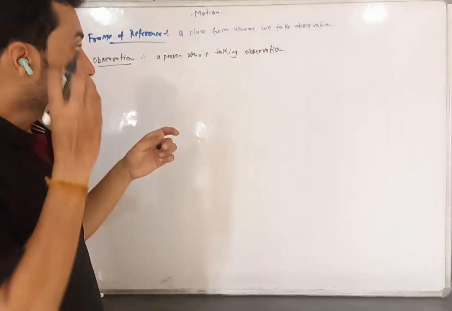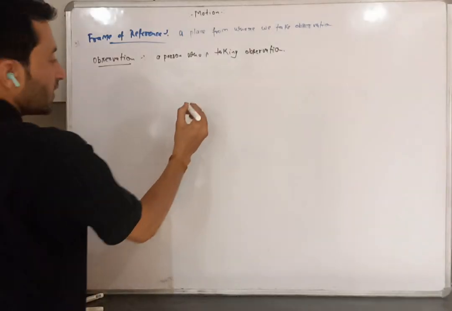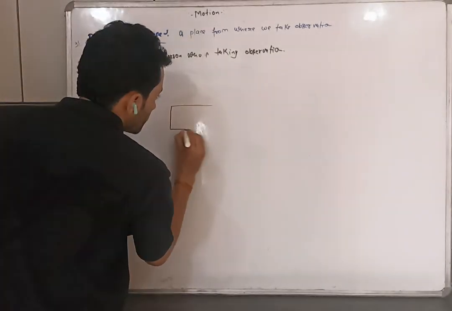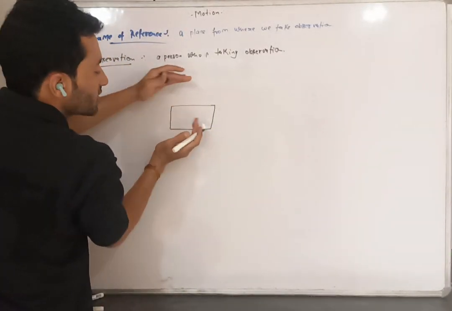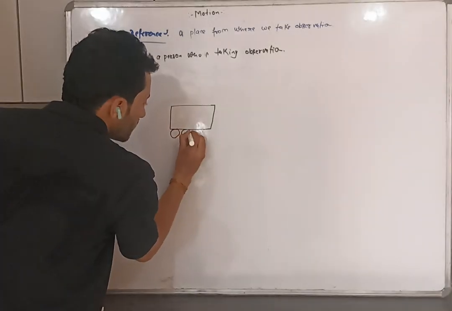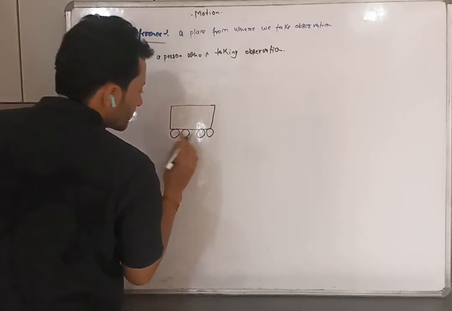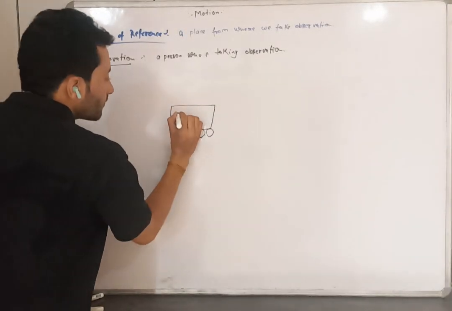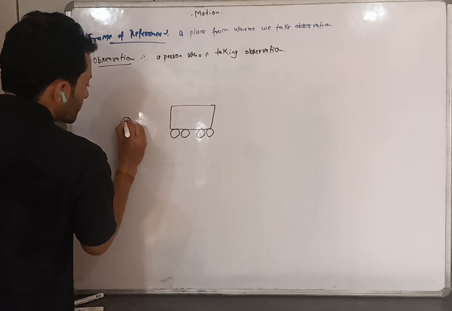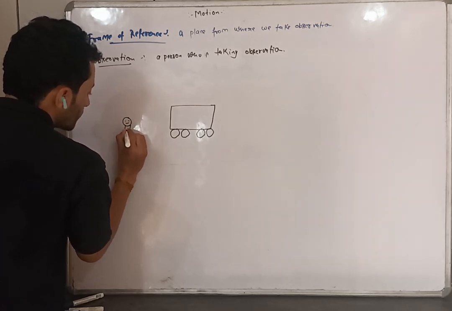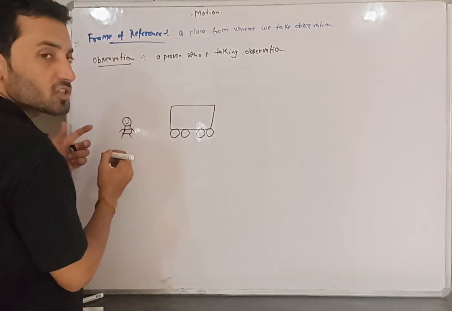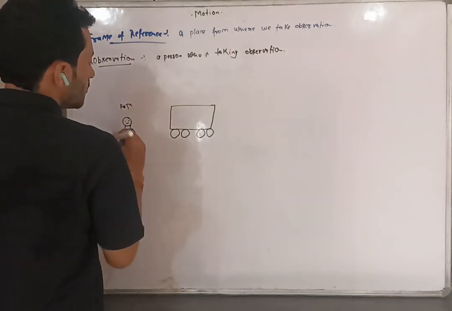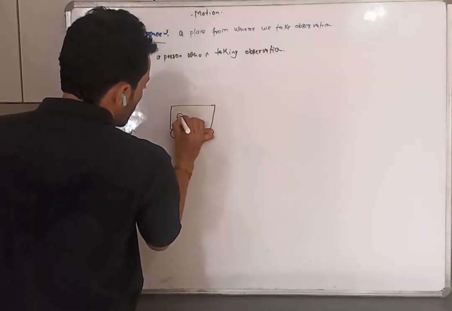Objects. Let me give you one more example to understand this. Let's suppose this is a bus. It is not looking like a bus, but let's understand this is a bus, having four wheels, and we don't care about the wheels. One person is there. Let's suppose his name is Raju. One person, Raju, is here.